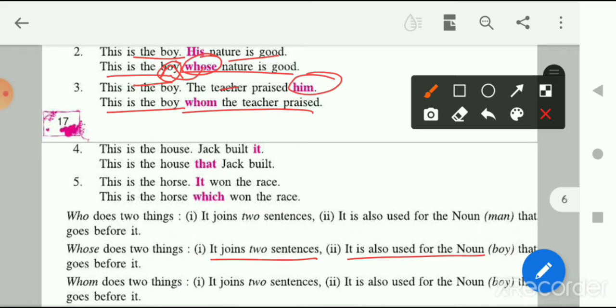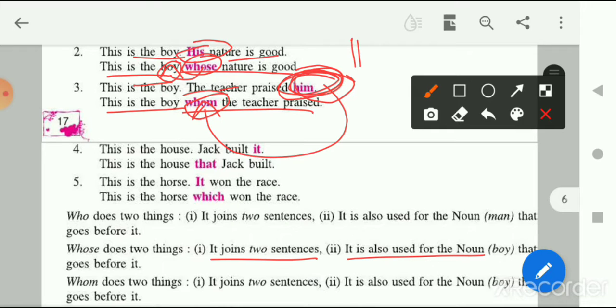So here you can see that in the above two sets of sentences, we have just added a pronoun instead of the word, where the word was actually placed. But here in this sentence, the pronoun is at the end.